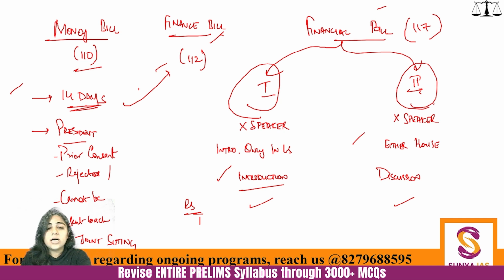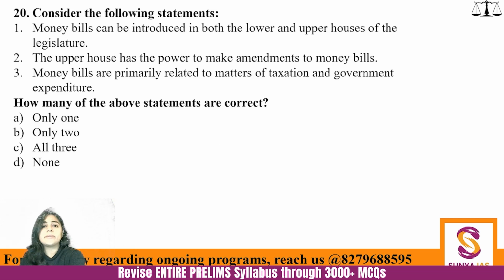And regarding joint sitting, because Rajya Sabha has equal powers, joint sitting is allowed in both these bills, financial bill 1 and financial bill 2. So please remember, UPSC confused you by writing finance bill instead of financial bill. Financial bill is different, finance bill is different, and you need to remember that very carefully.